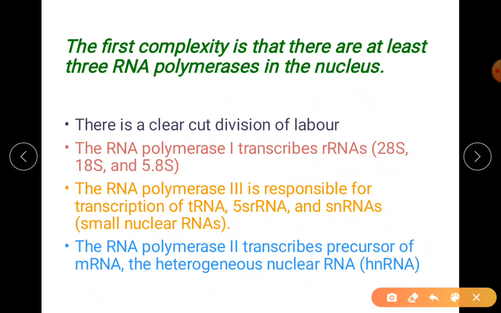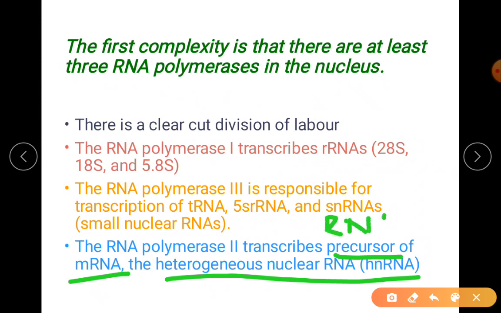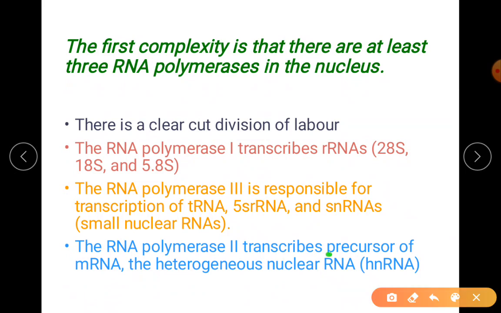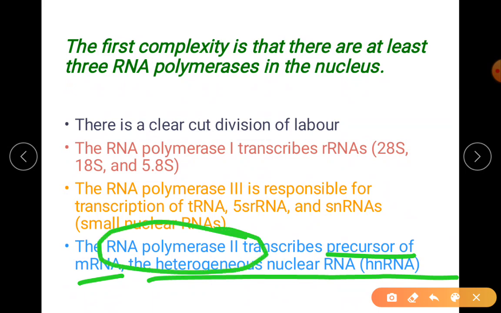Whatever transcript we are getting is non-functional. Non-functional mRNA we call it as hnRNA, that is heterogeneous nuclear RNA. The another name, precursor of mRNA, RNA transcript. So RNA transcript or precursor of mRNA, the important name, both are called as heterogeneous nuclear RNA or hnRNA. So that is what RNA polymerase 2 does.